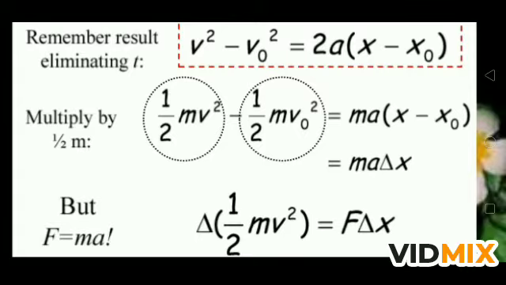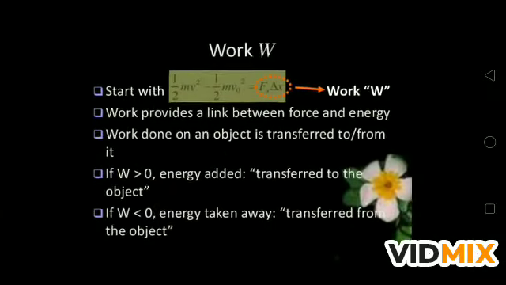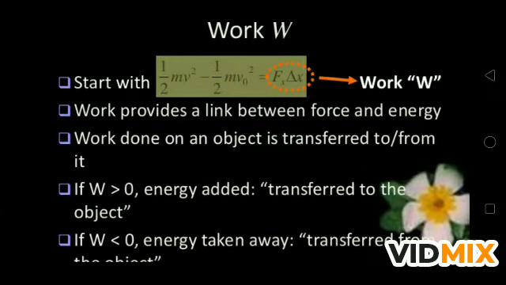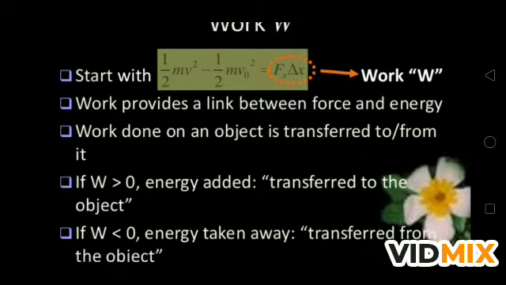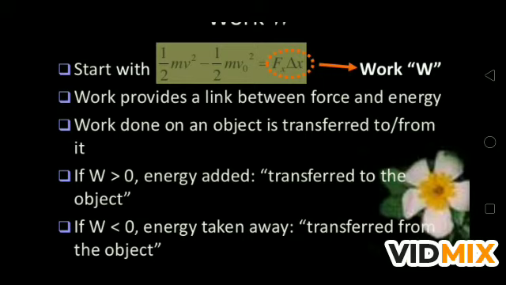This is also known as the work energy theorem, or we can say the kinetic energy theorem in the form of work. Here half mv square minus half mv naught square is F delta x, and it is known as work, that is called W. So work provides a link between force and energy. Work done on an object is transferred to or from it. If W is more than 0, energy is added, meaning transferred to the object, and if W is less than 0, energy is taken or transferred from the object.